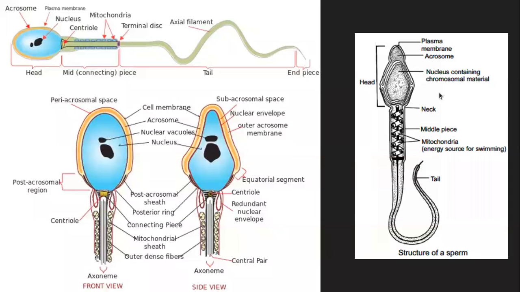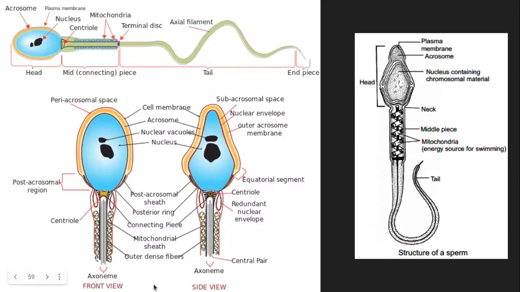Now, if you look at this diagram, it is not pointing properly, because it is showing that it is not completely differentiated into the acrosomal structure.